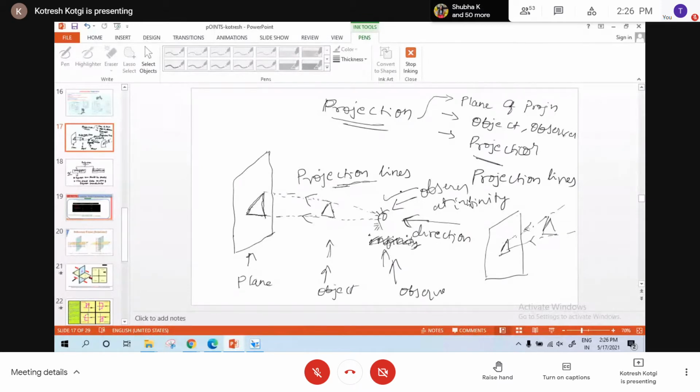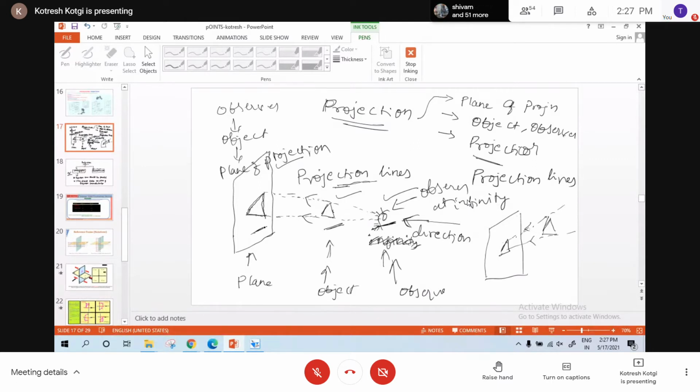First comes the observer, then the object, then the plane of projection. It is a sequence. That sequence will also play an important role, and after explaining the quadrants you'll understand its importance.